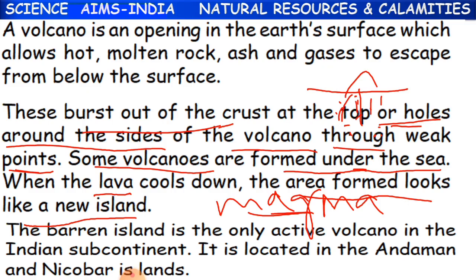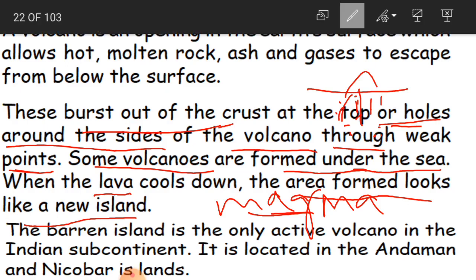Okay, children. And the Barren Island is the only active volcano in the Indian subcontinent. So in the Indian subcontinent, we have one island which is the only active volcano. Only active volcano in the sense where you have the lava.